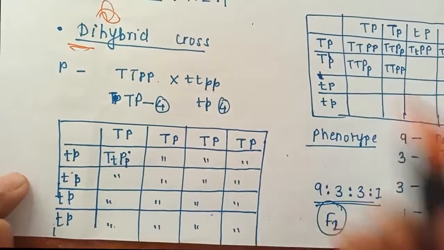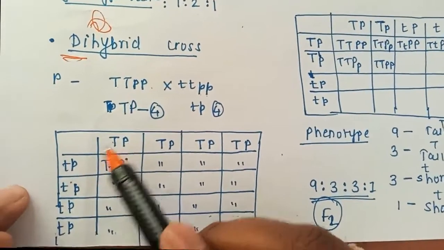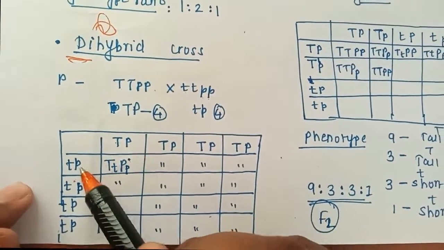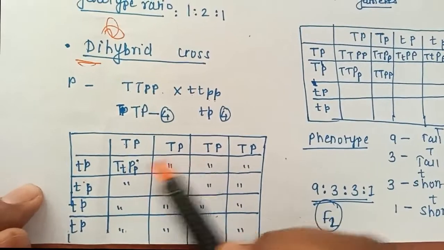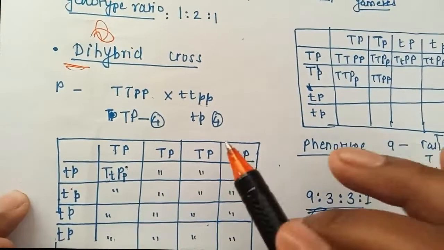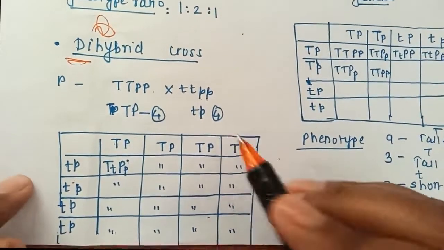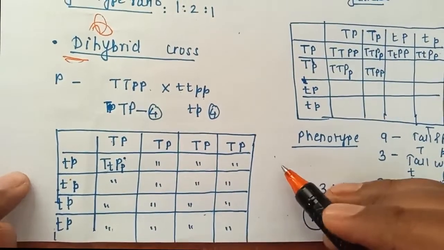Now we have to write down, this is dihybrid, so 4 letters will come here. Capital T, small t, and capital P, small p here. Now here again capital T, small t, and capital P, small p. So everything will be the same, capital T, small t, capital P, small p. So definitely this is the F1 filial generation's outcome.